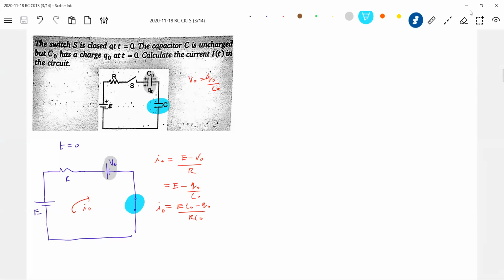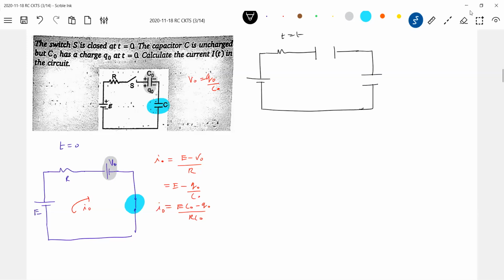Okay, let's get into the at any instant of time circuit. This is strictly for t equals 0, at any time t. How to distribute the charge in the circuit. There'll definitely be flow of current. So there'll be flow of current in the circuit. I, plus minus plus minus. Already there was having a charge, no?